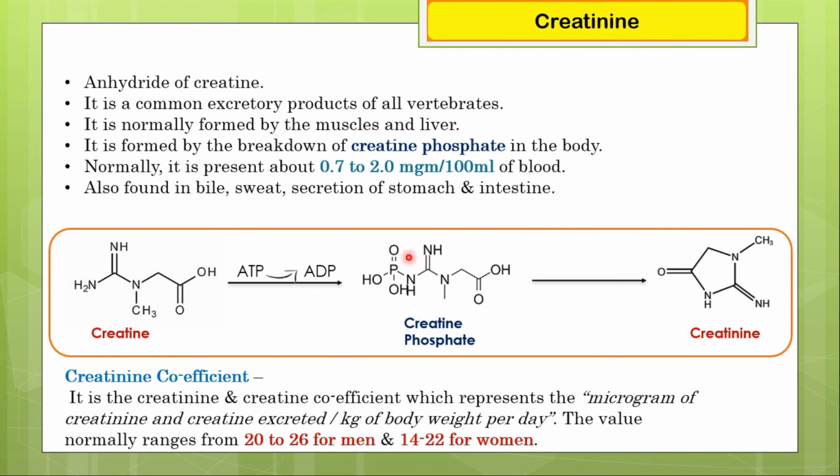And this is the example of creatinine formation. We can see that creatine is converted into creatine phosphate, and from this creatine phosphate ultimately creatinine is produced.